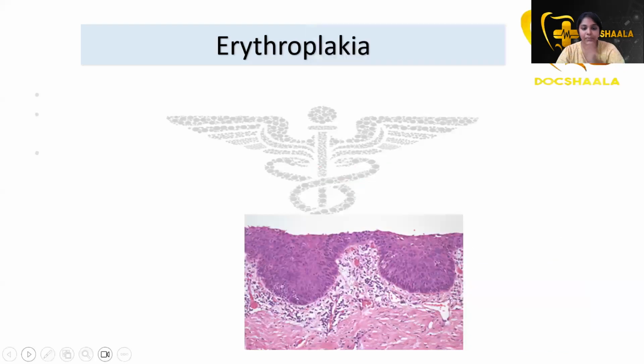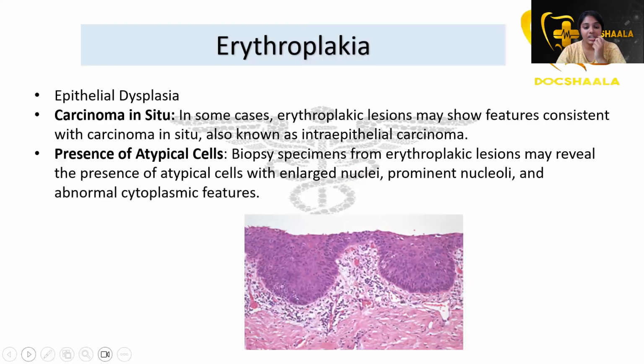Then coming to histopathology, there is epithelial dysplasia, of course, and you can see the dysplasia, how far it is. Then carcinoma in situ is seen. Erythroplakic lesions may show features consistent with carcinoma in situ, which is also known as intraepithelial carcinoma.